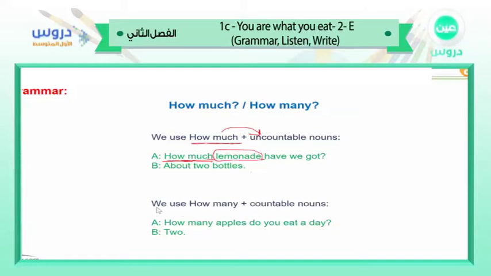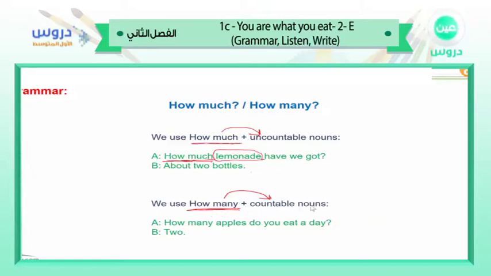The second thing, we use how many with countable nouns. Countable nouns, but it should be plural, okay? So we use how many with countable nouns.